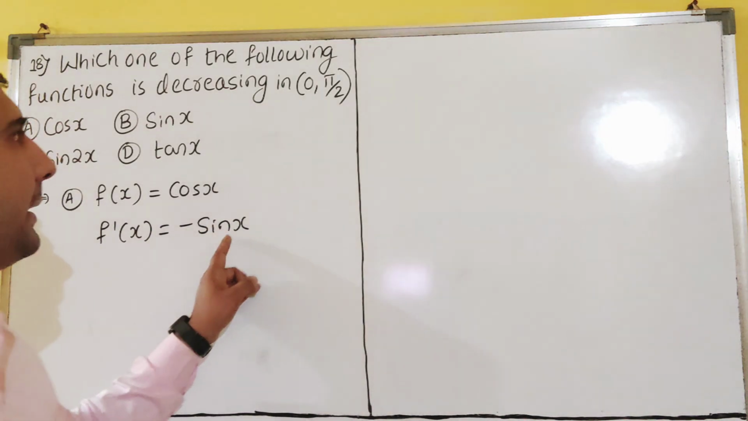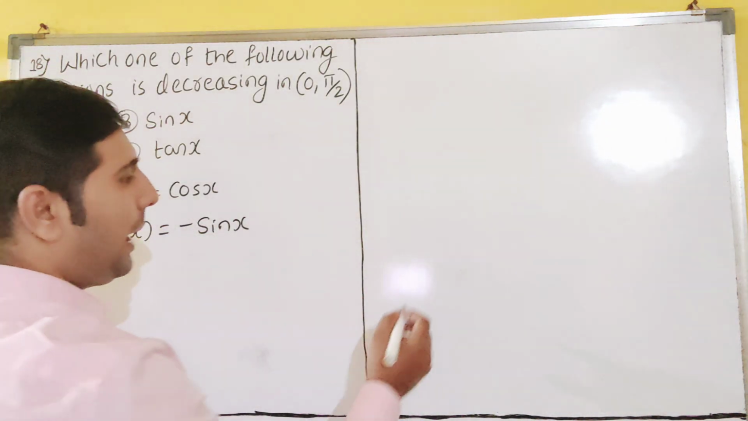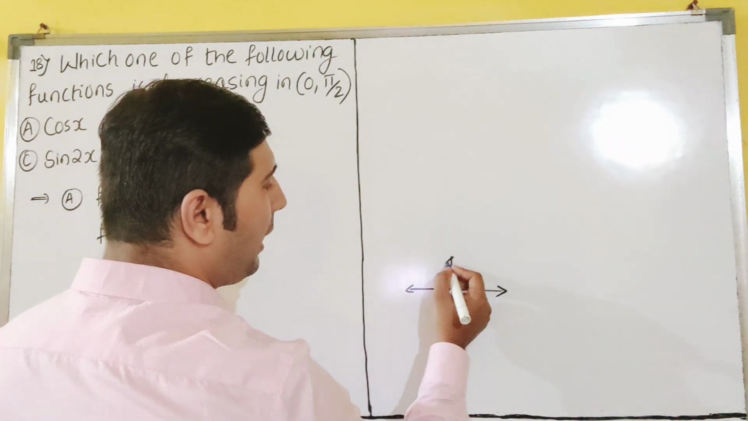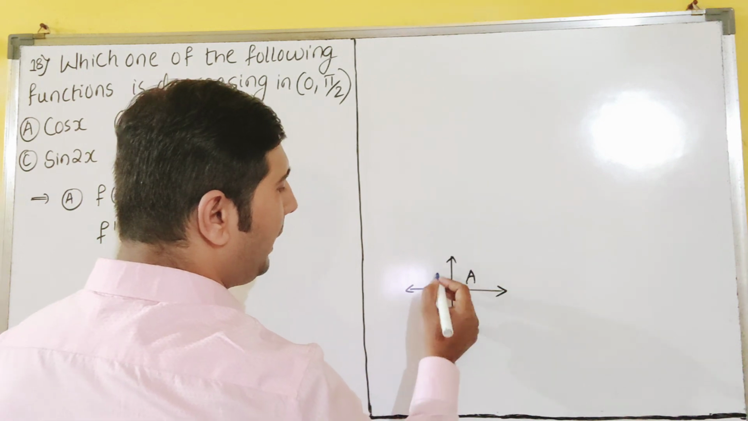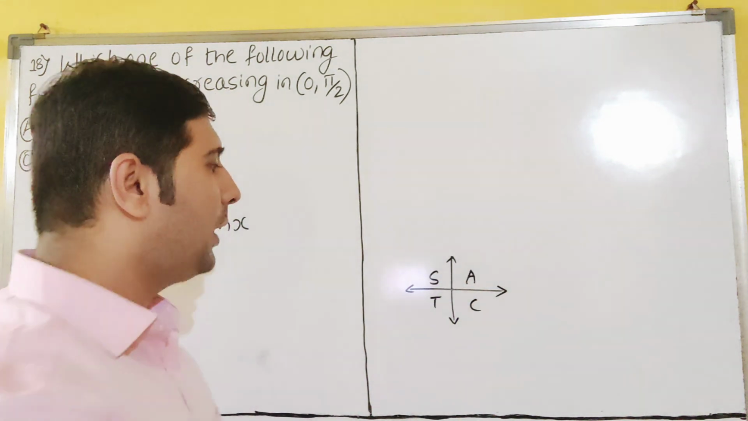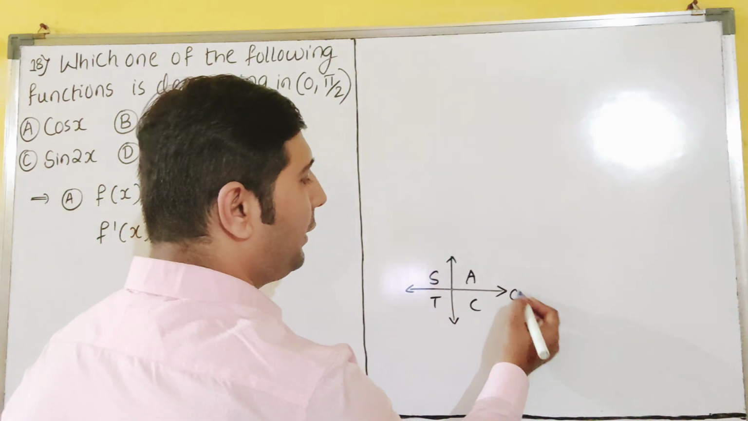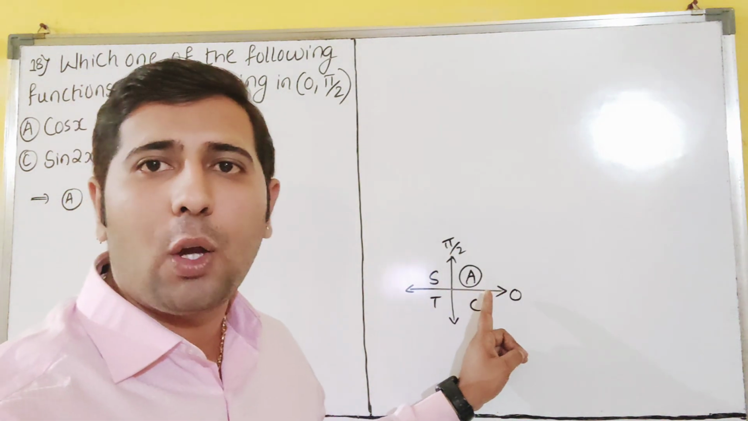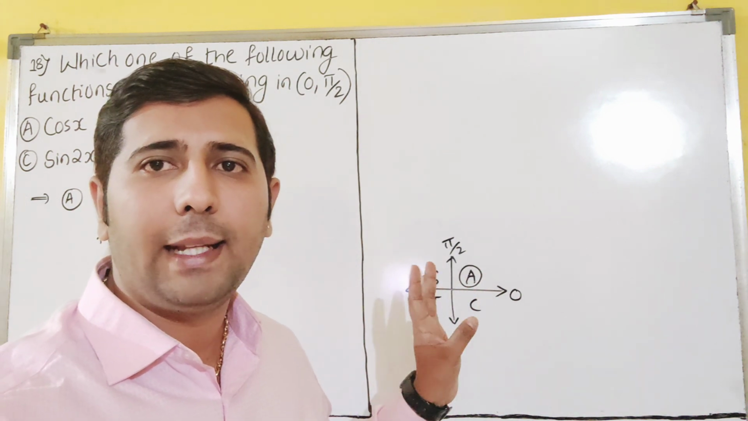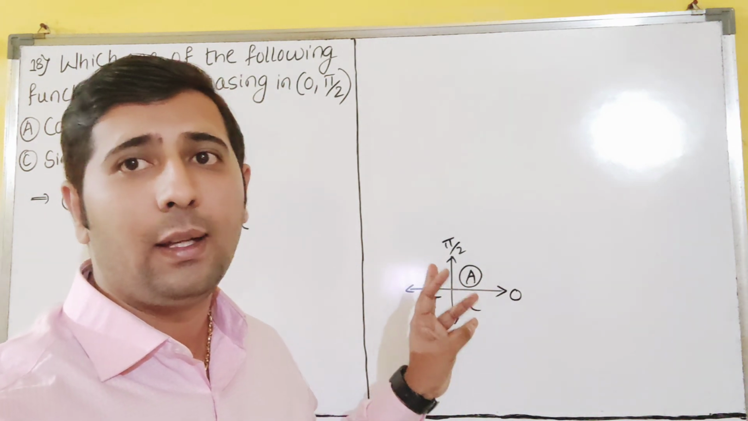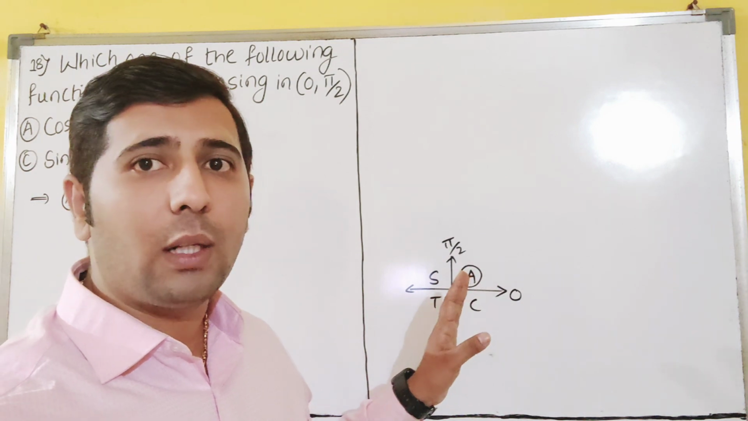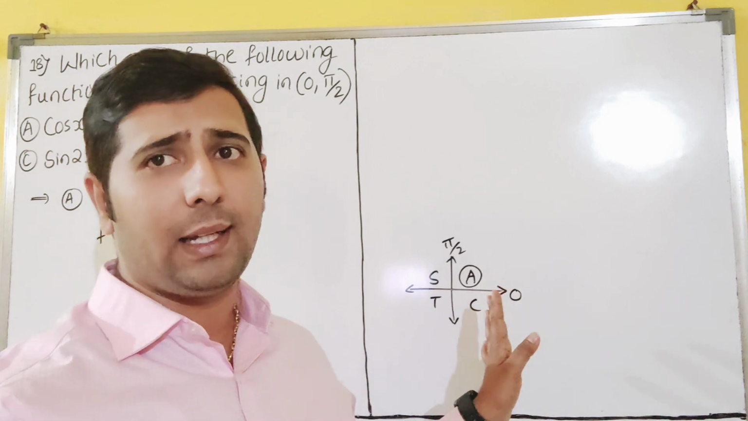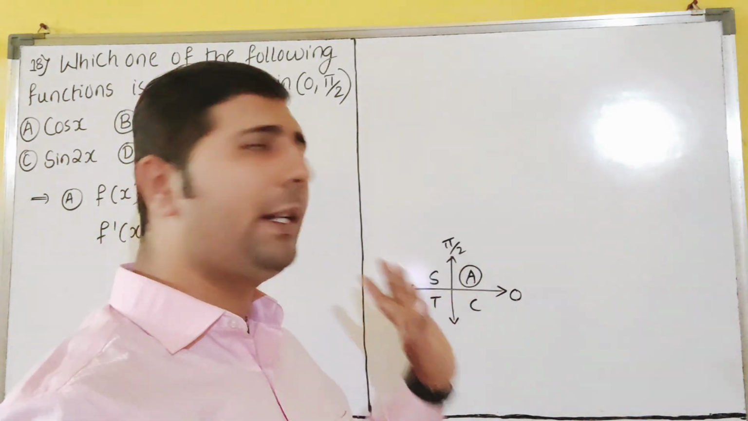So sin x is positive in 0 to pi by 2. You can remember this one, after school to college. We have discussed this. In the first quadrant, 0 to pi by 2, all the trigonometric ratios are positive: sin x, cos x, tan x, cosec x, cot x, and sec x also. All 6 are positive in 0 to pi by 2, dear students.